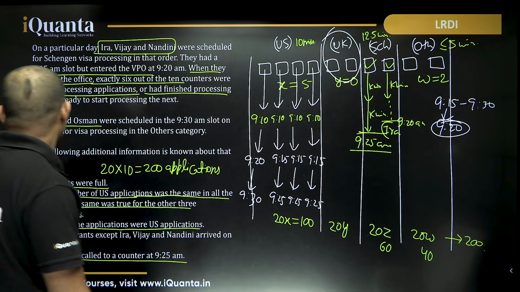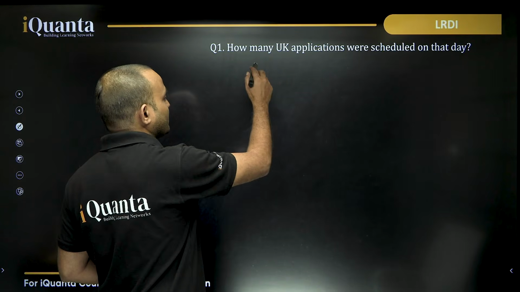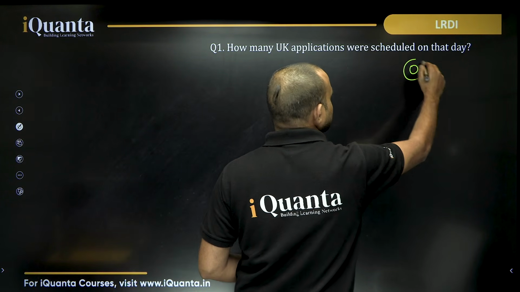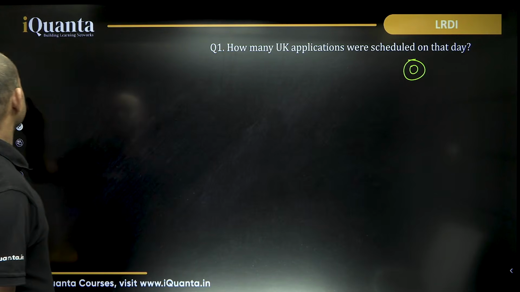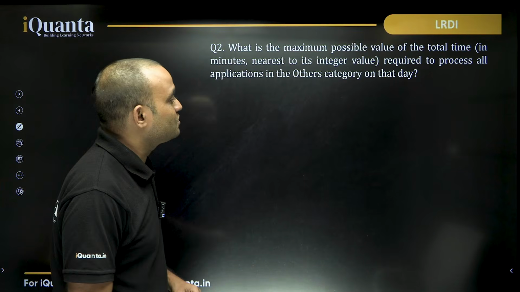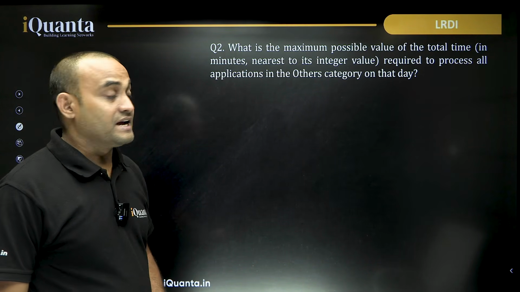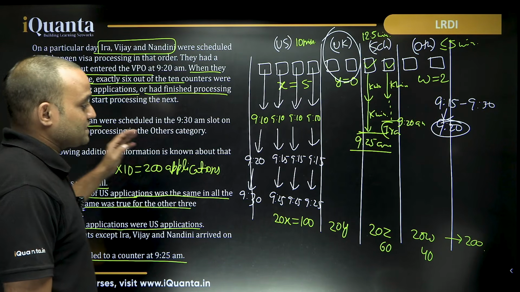Now, if we check the questions one by one, how many UK applications were scheduled on that day? We already know this. Number of UK applications is 0. What is the maximum possible value of the total time in minutes, nearest to its integer value, required to process all applications in other categories? In other categories, total how many applications are there?